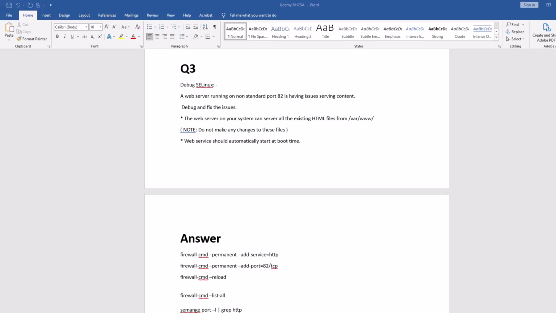Okay, so the third question is about SELinux in your RHCSA exam, the Red Hat Certified System Administrator exam. SELinux is enabled and you are not allowed to disable it, right? So the third question is about Apache server HTTPS. He says it's running on port 82.